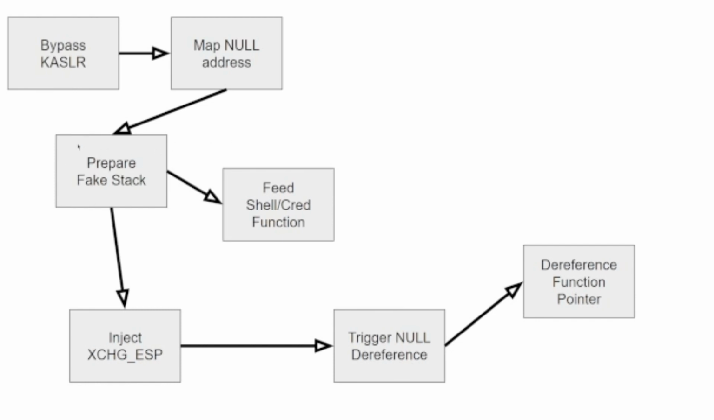Then we prepare a fake stack, feed the shell and credential function into the fake stack, as well as inject the fake stack into exchange ESP, which is a kernel function which exchanges the stack pointer of the kernel with the user's, or in this case with our fake stack, which we specify. And then we trigger the null pointer dereference and then dereference the function pointer, which is exchange ESP. That switches the kernel stack. The kernel then assumes that this fake stack is its own and executes our shell credential function.